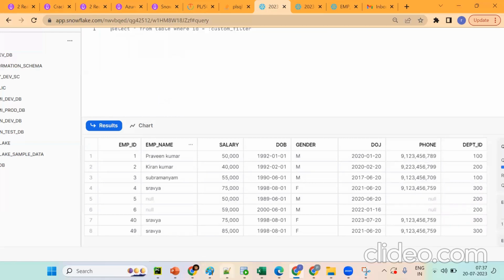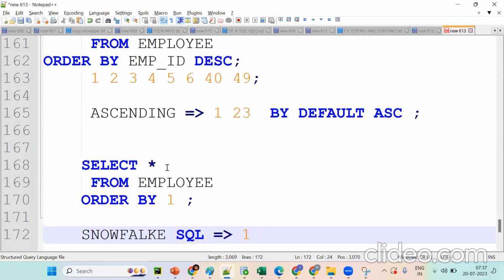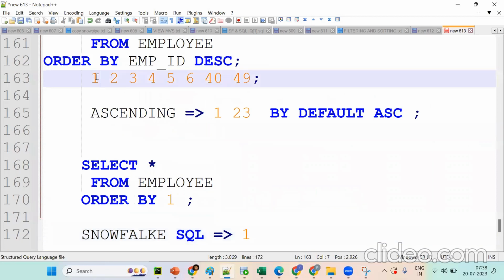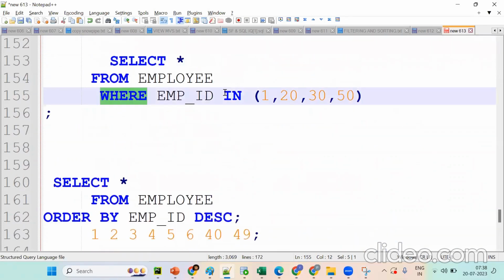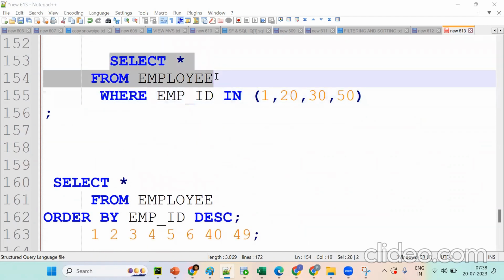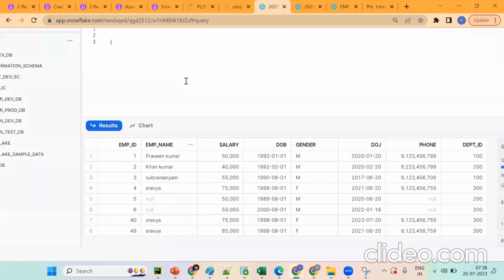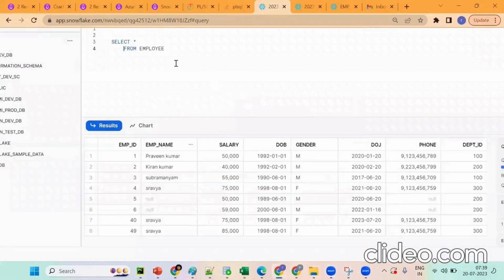Okay, this is nothing but filtering and sorting, and some more concepts we can see. So we'll have specific columns. We don't want all records, we want to get specific records. You should go for the where clause, under the clause, like this, in. So you got a pointer. We'll see one more time. There are so many conditions that we'll cover. This is very important, because we want to do analysis, and in real time we don't want all the records, we want only specific records. So that's why you should go for select star from employee.